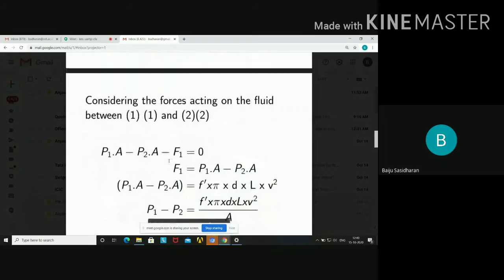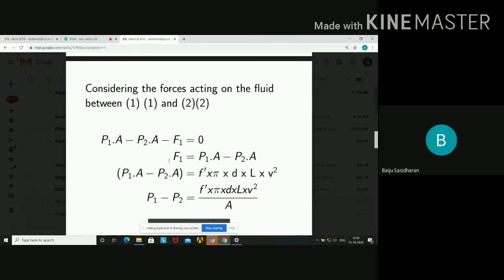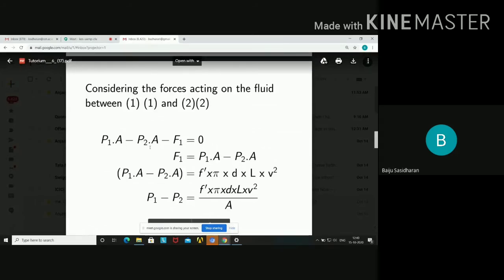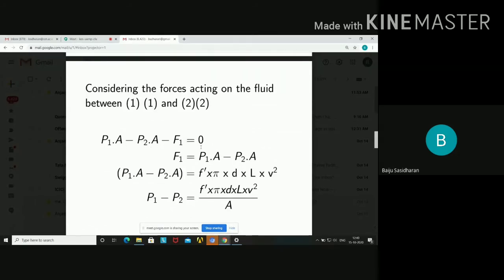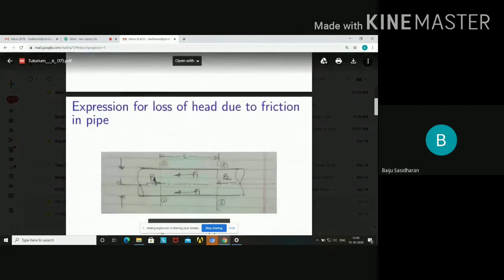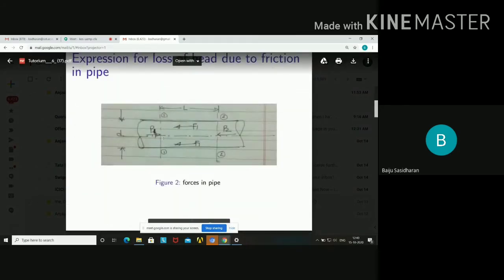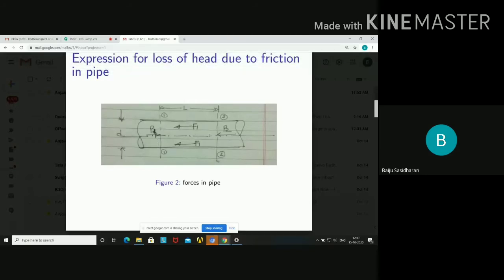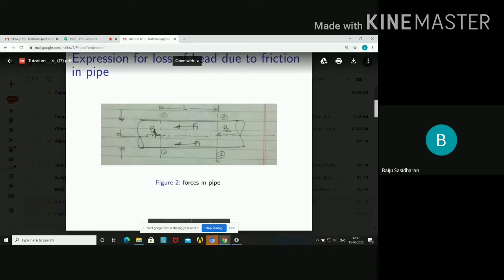Considering the forces acting on the fluid between 1 and 2, we have P1A minus P2A minus F1 is equal to 0. Considering this figure, the force P1A minus P2A is equal to F1.